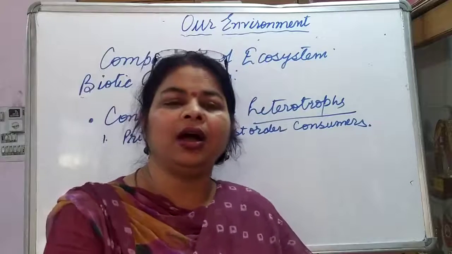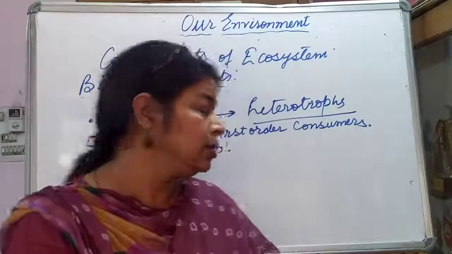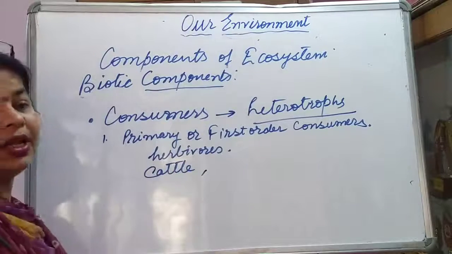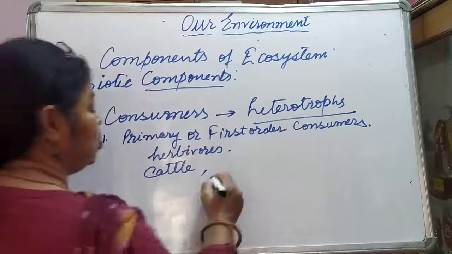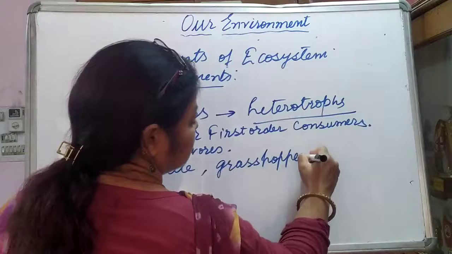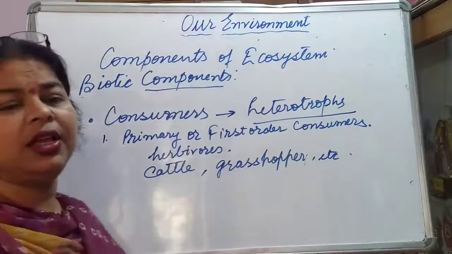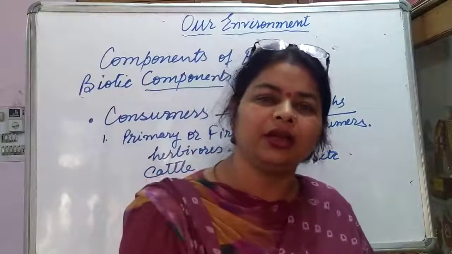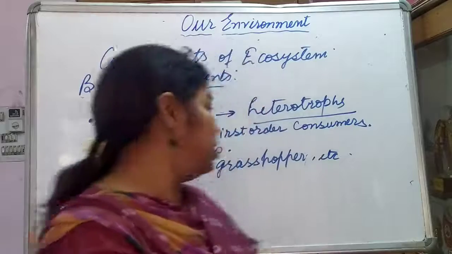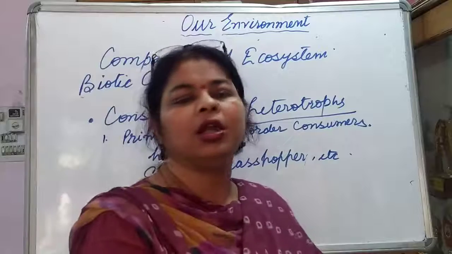Examples of this category are cattle, insects like grasshopper, snail, mice, rats, hare. All these come in the category of first order consumers, or primary consumers, or herbivores.